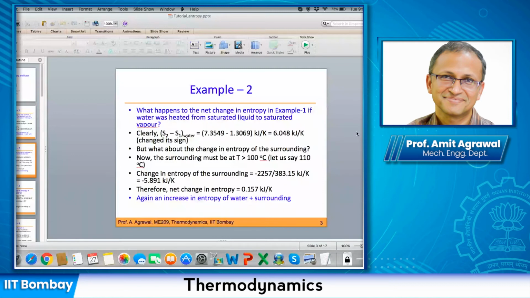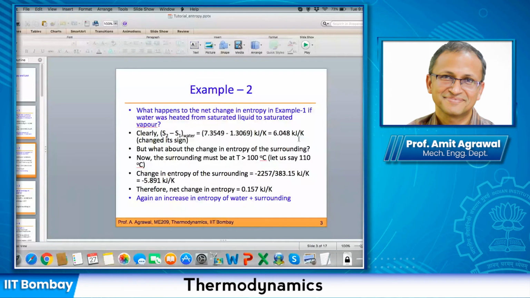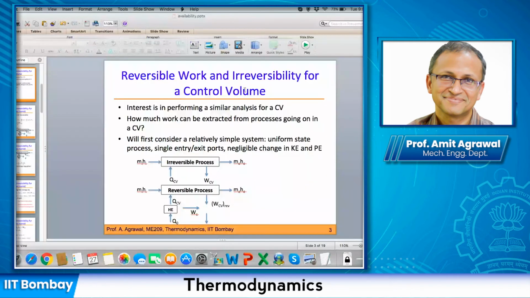So are both the QCVs different, for the irreversible one and the reversible one? Right now I'm thinking that they should be the same. But if they are the same, then in the reversible process we are supplying heat at the exact temperature at which entropy will be zero.